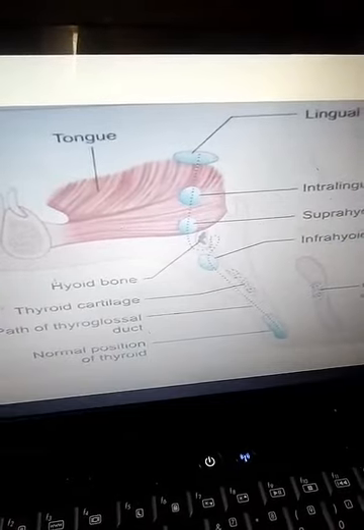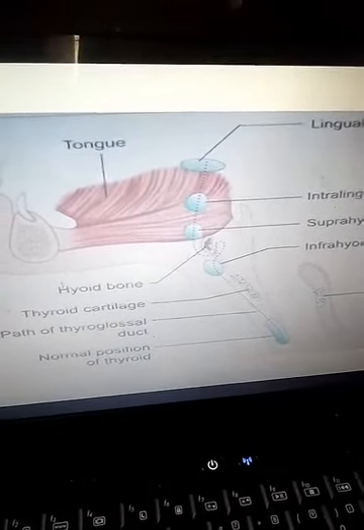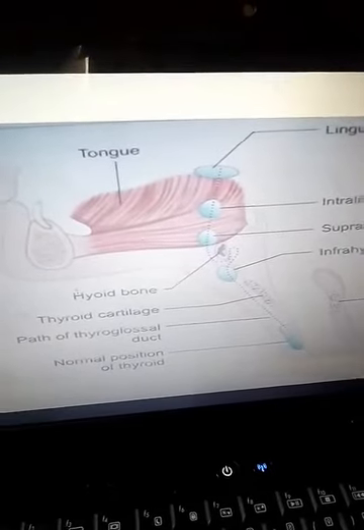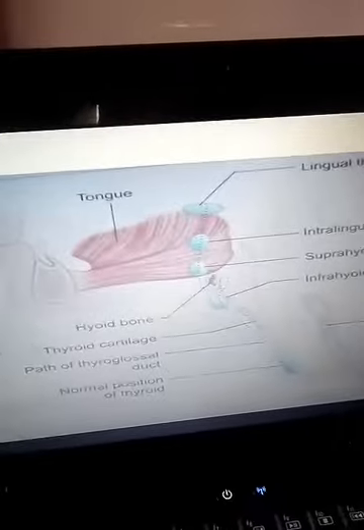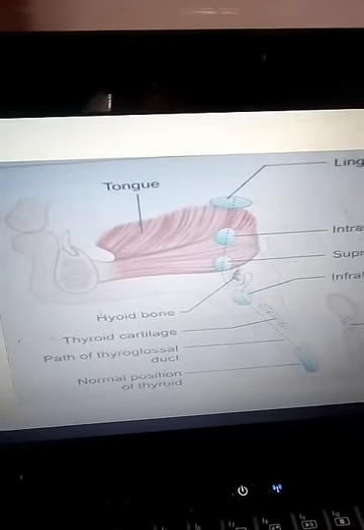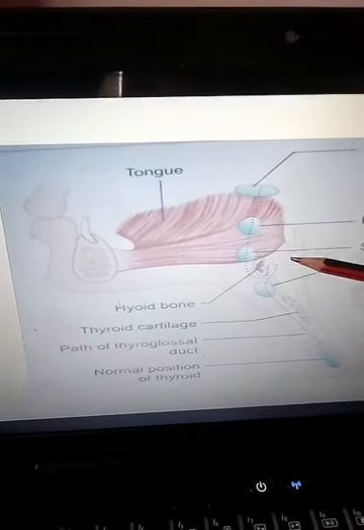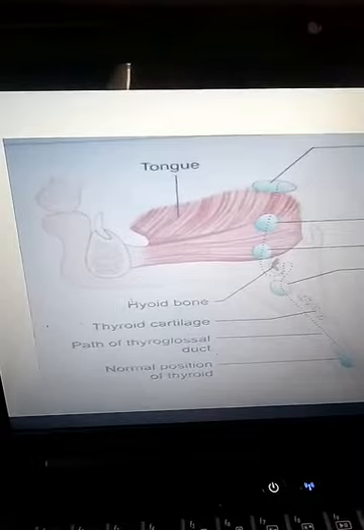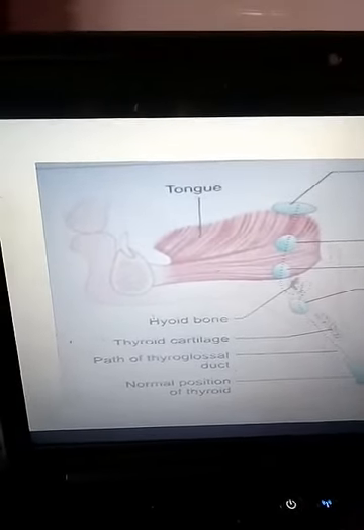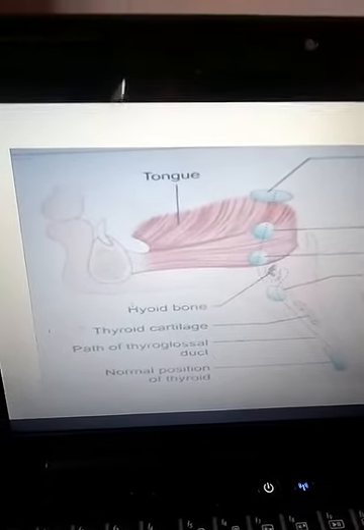So it may be a cyst, or it may be a fistula opening at the foramen cecum. Sometimes carcinoma also arises from it. So it is important to remove it surgically, along with the fistula and all the remnants. If we have a thyroglossal cyst, we have to remove the whole tract of the thyroglossal duct, and we have to remember its relation to the hyoid bone.